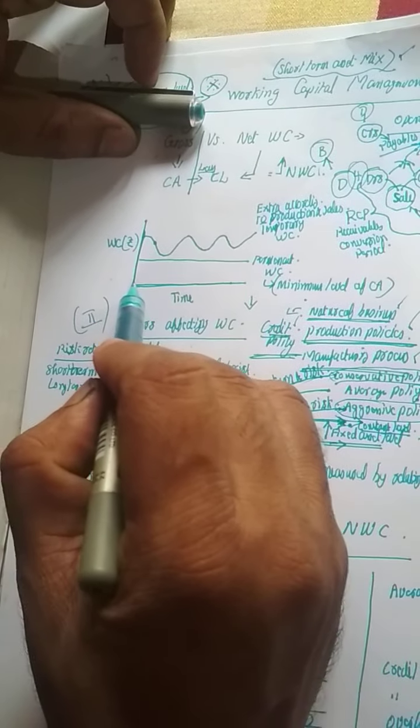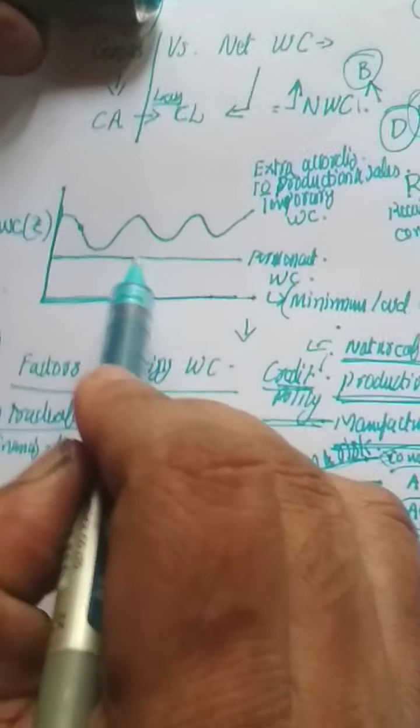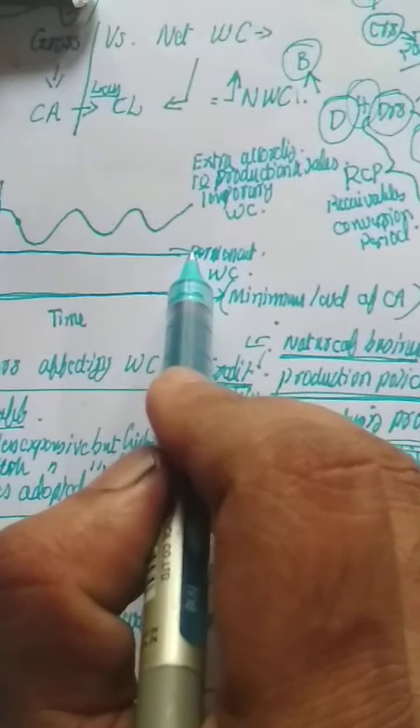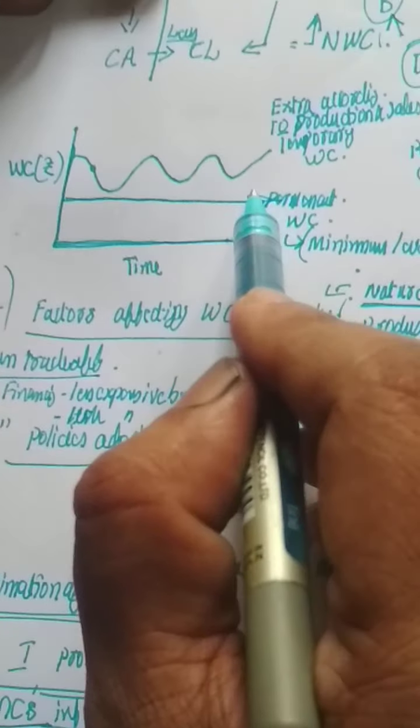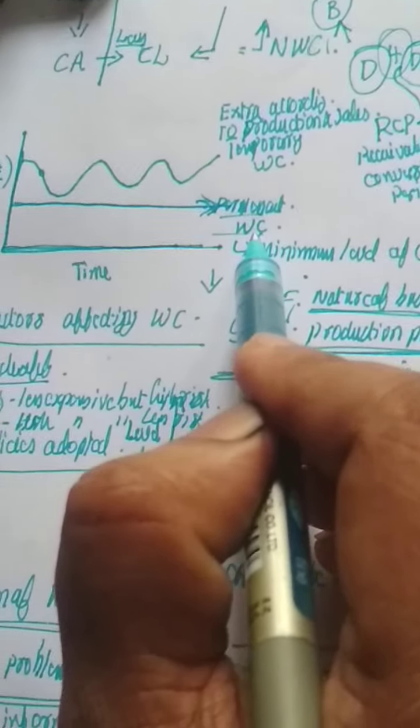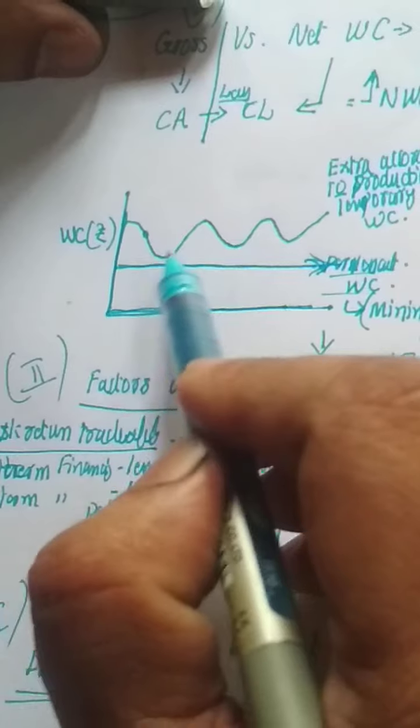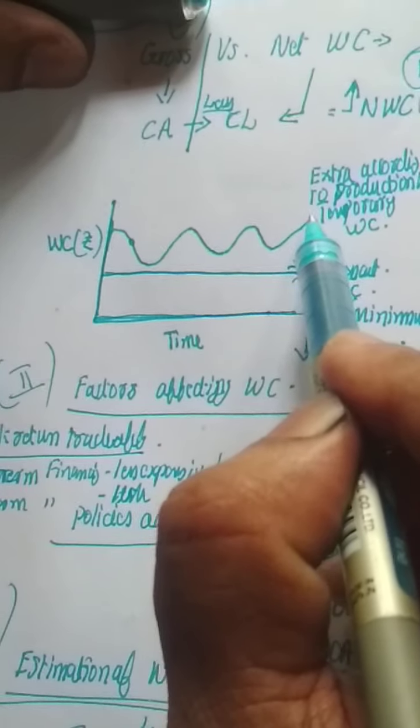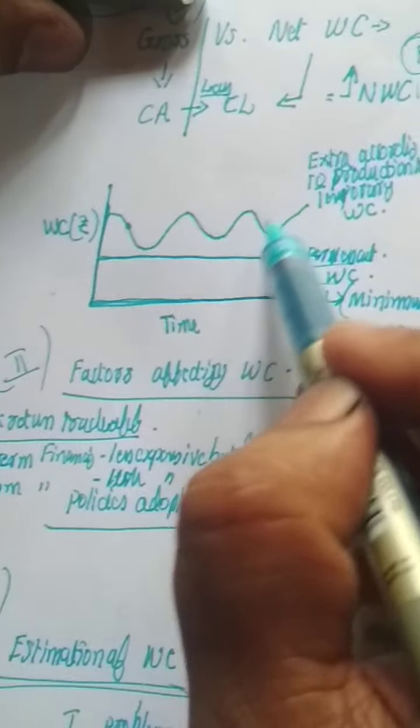And one more point I will explain: look into this chart. At a time, we will keep the permanent working capital based on this. So every organization should have a particular portion of permanent working capital, and based on the requirements, we may have to maintain temporary working capital also.